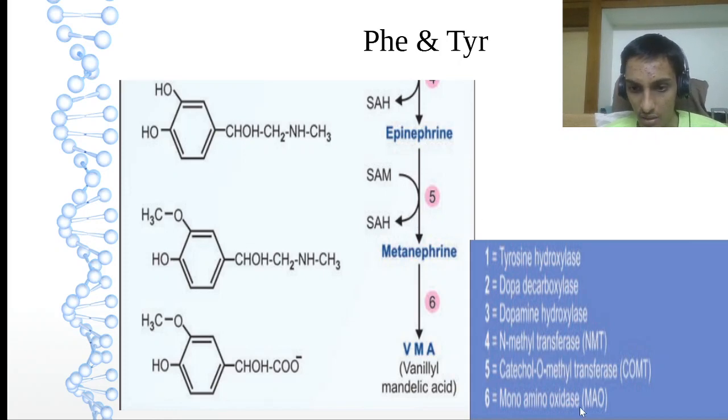Then epinephrine, on methyltransferase, simple, just remember methyltransferase is sufficient. Again there is transmethylation to form metanephrine. Then metanephrine on MAO, monoamine oxidase, whose deficiency causes violent behavior, becomes VMA, vanillylmandelic acid. But these are only byproducts; what is important is up to epinephrine. These are optional. If you want, you can write them in your answer.